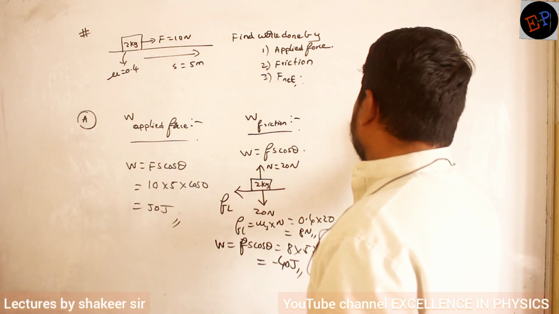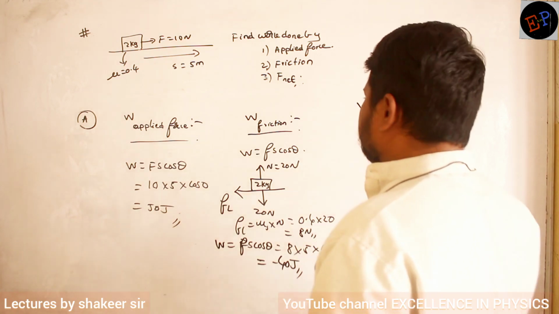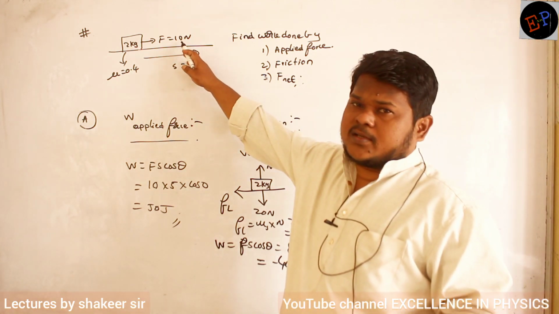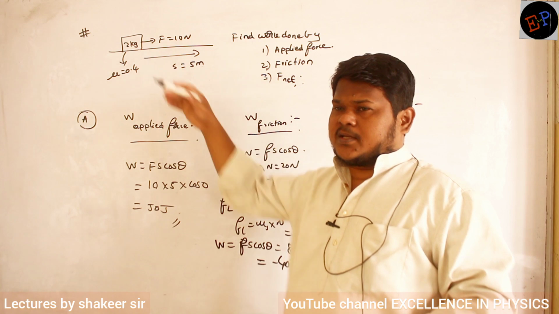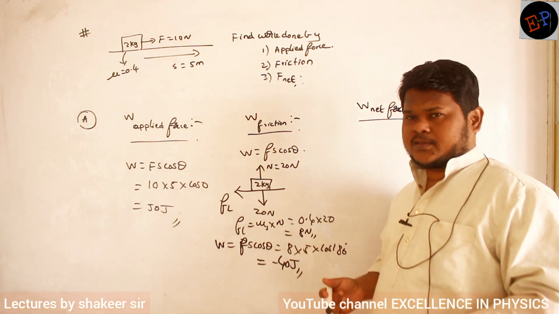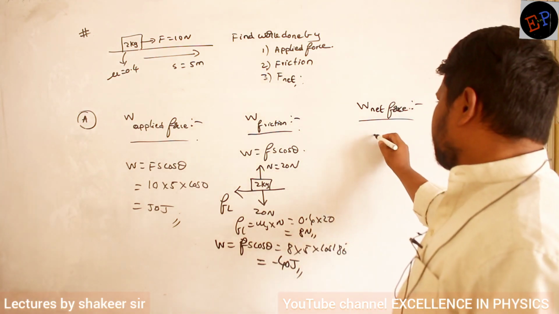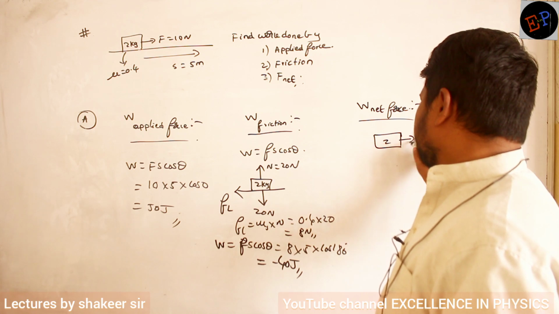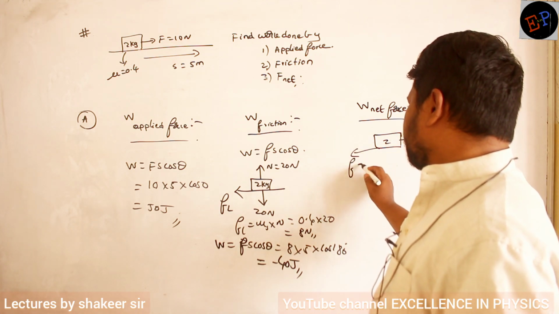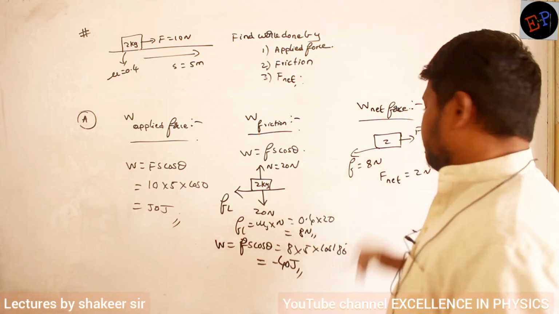Work done by net force. On this body, what is the net force which is acting? Net force is how much? 10 Newton is the external force in this direction. In the opposite direction, what is the frictional force? 8 Newton. So net force will become 10 minus 8, 2 Newton. So if you take this body of mass 2 kg, external force F is 10 Newton, frictional force is 8 Newton. Therefore net force acting on this body is 2 Newton.